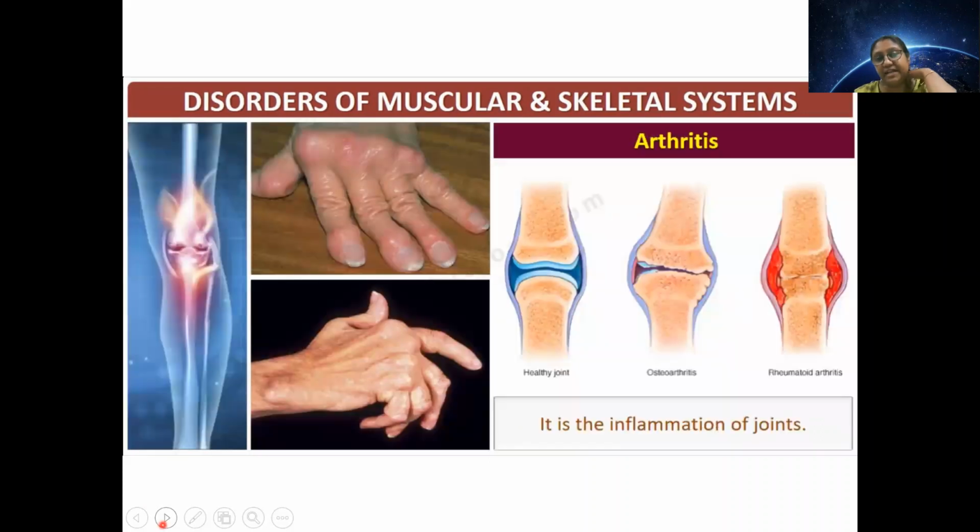Next is arthritis. You can see the images how joints like they get deformed and swelling. So this is the healthy joint. It is the case of osteoarthritis where bones are getting damaged. वो घिस जाते हैं एक दूसरे से. And in rheumatoid arthritis, I mentioned, which is an autoimmune disorder, the whole joint is getting destroyed.